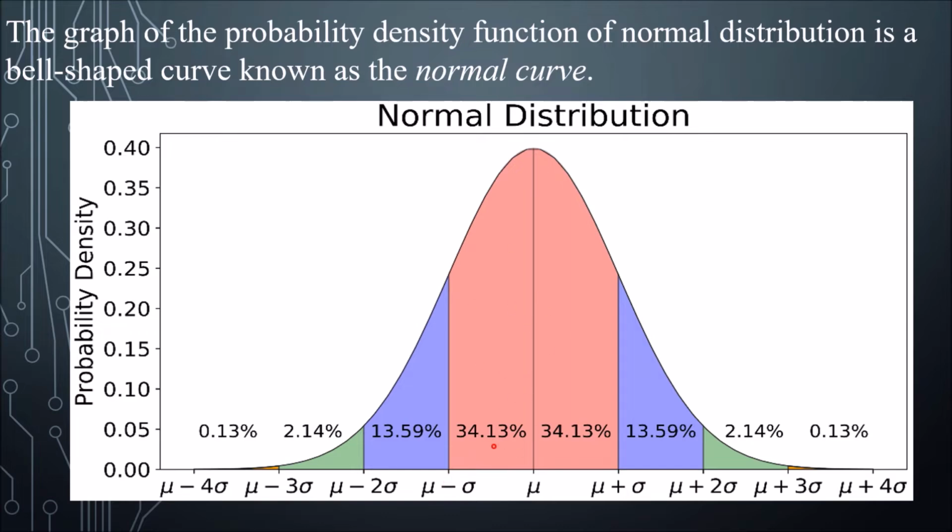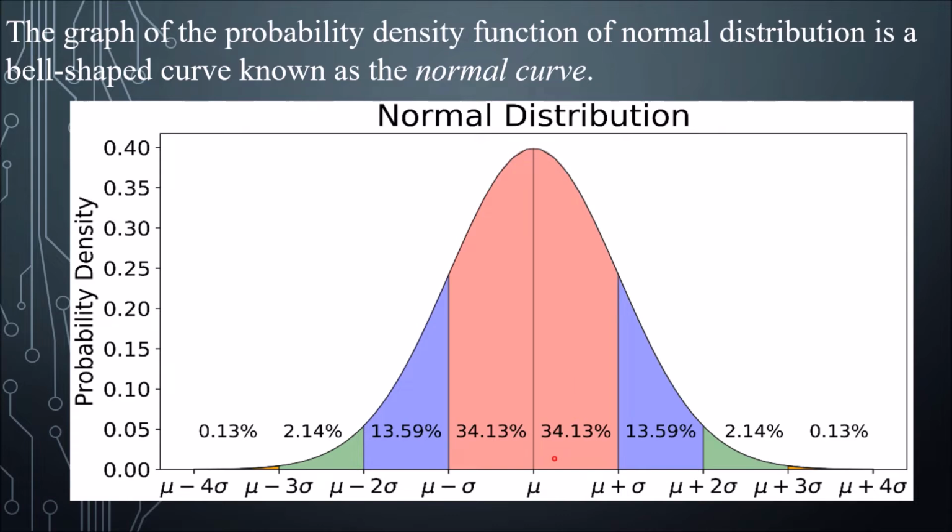Adding the area, that is 34.13 times 2, that is 68.26%. So again, approximately 68.26% of all the values lie within one standard deviation from the mean.